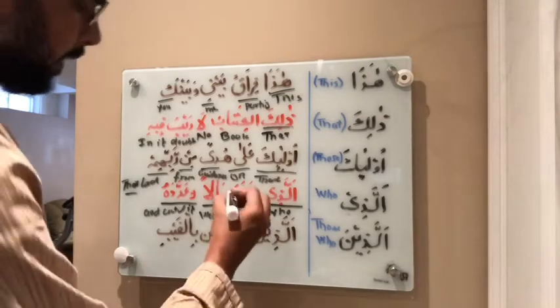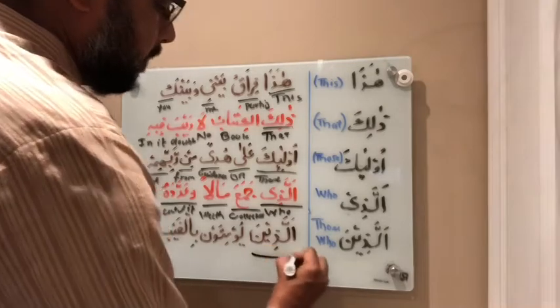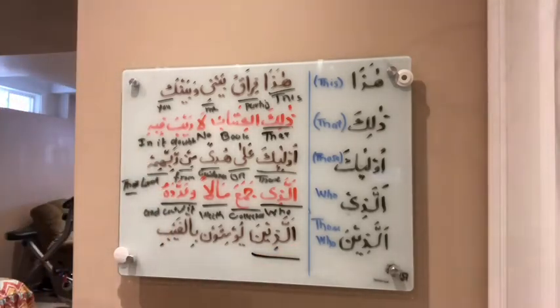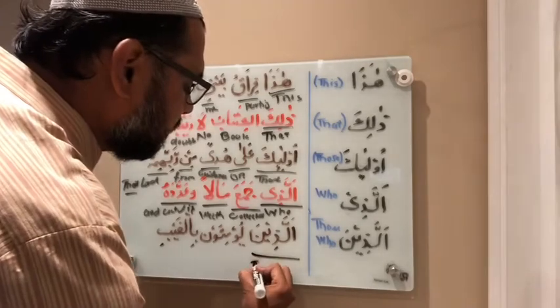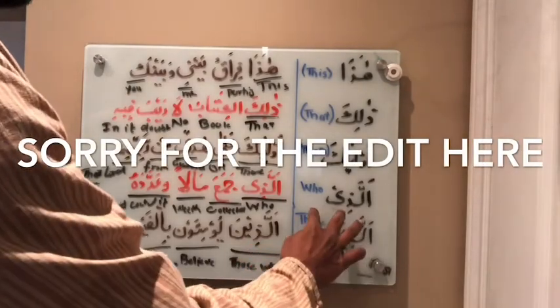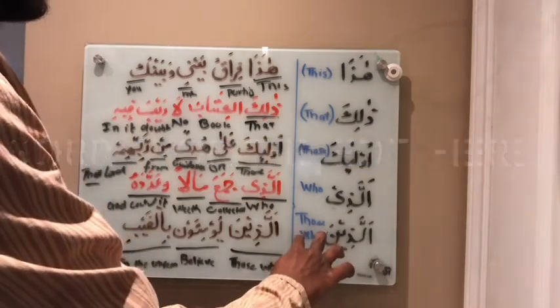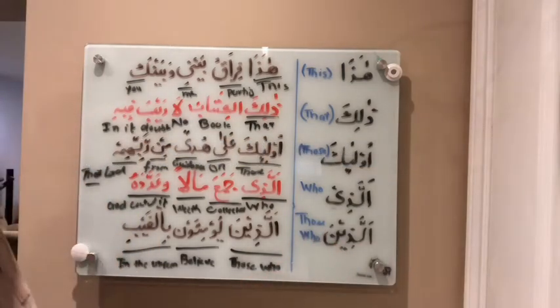Alladhina. Now let's quickly analyze this ayah from Suratul Baqarah, ayah number 3. So like alladhi, there is alladhina, but alladhina is plural. Those who. An example is alladhina yu'minuna bil ghaib.